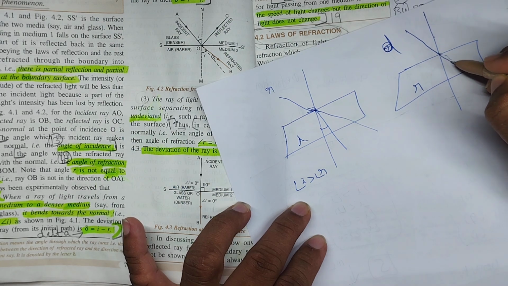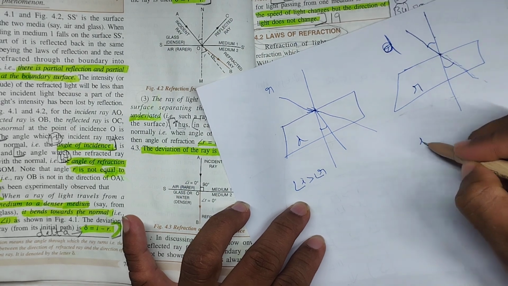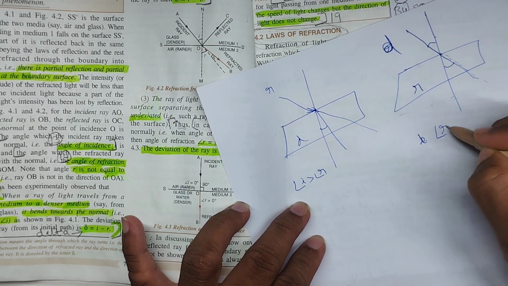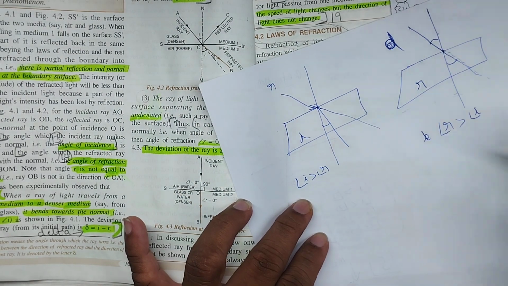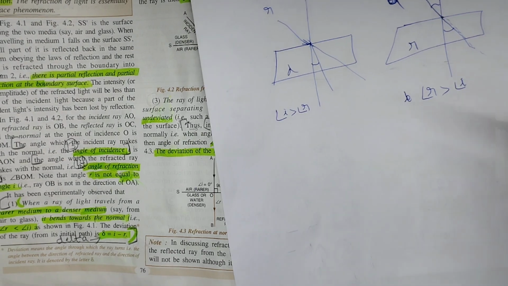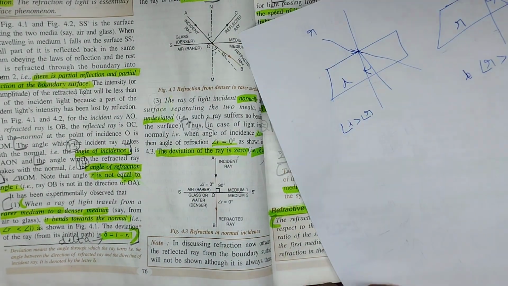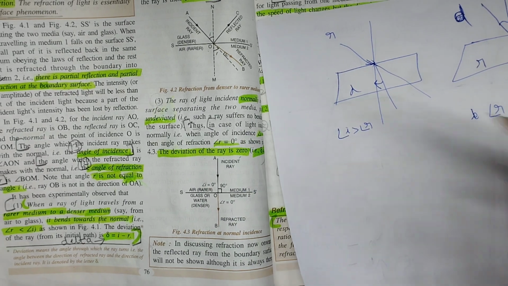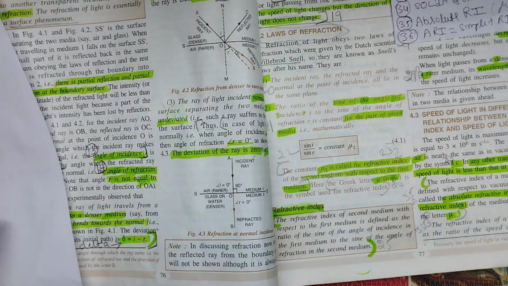So the angle of refraction is greater than the angle of incidence when moving from denser to rarer. Okay children, that's it: away from the normal, or towards the normal. Speed decreases, speed increases. The speed of light is increased in the optically rarer medium.